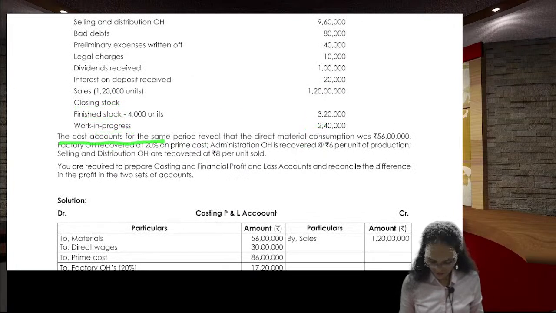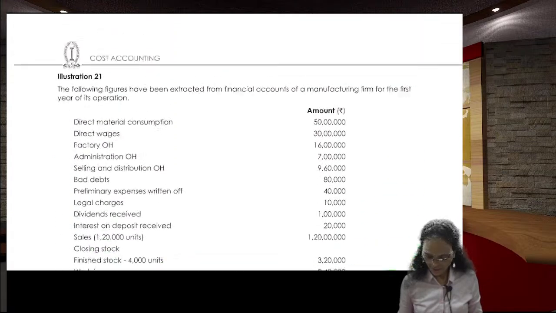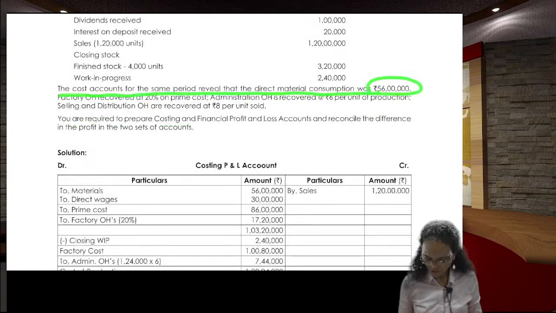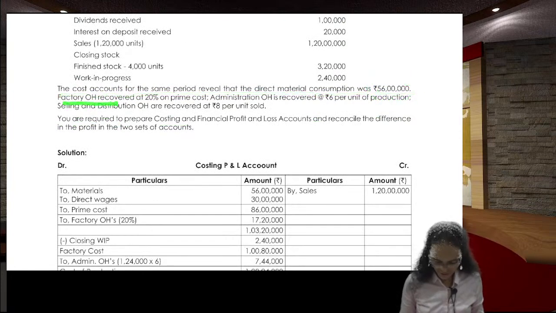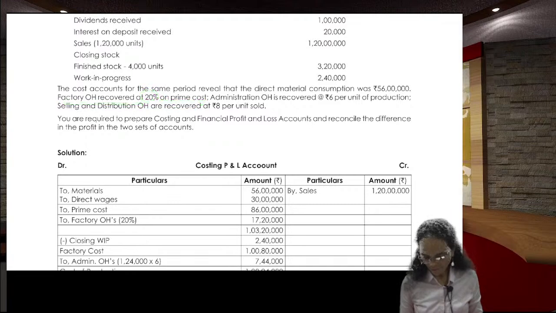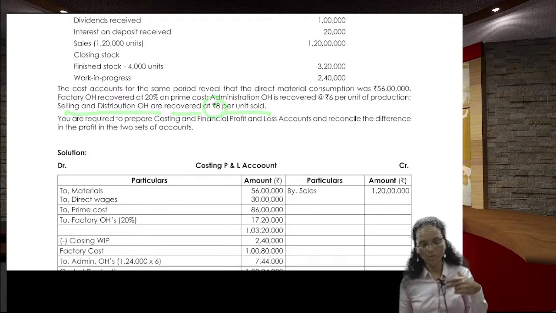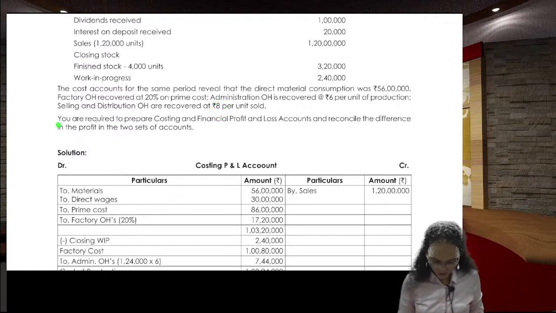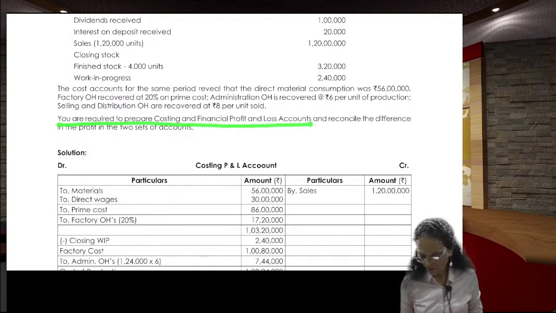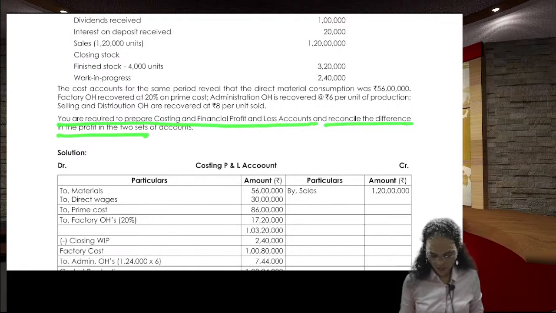The cost accounts for the same period reveal that the direct material consumption is this much. See, in financial one this much, cost one this much. Factory overheads recovered at 20% of the prime cost. Okay. Administration overheads is recovered at 6 rupees per unit of production. How many units you produced into 6 rupees is the administration overheads. And selling and distribution overheads are recovered at 8 rupees per units sold. Number of units sold into 8 rupees is the selling and distribution overhead. You are required to prepare costing and profit and loss account and reconcile the differences in the profits in the